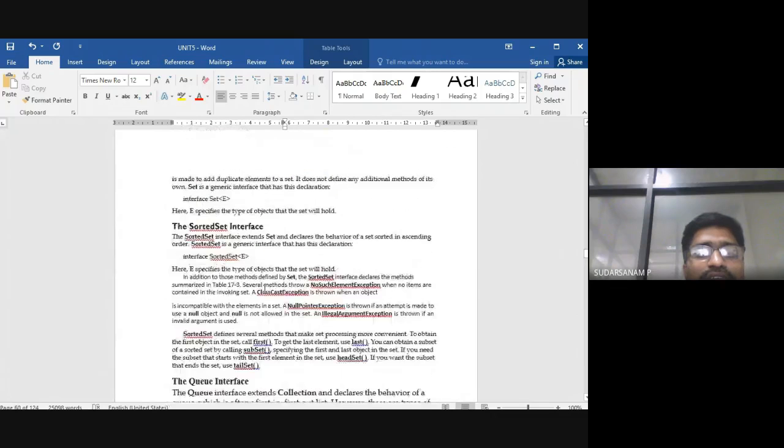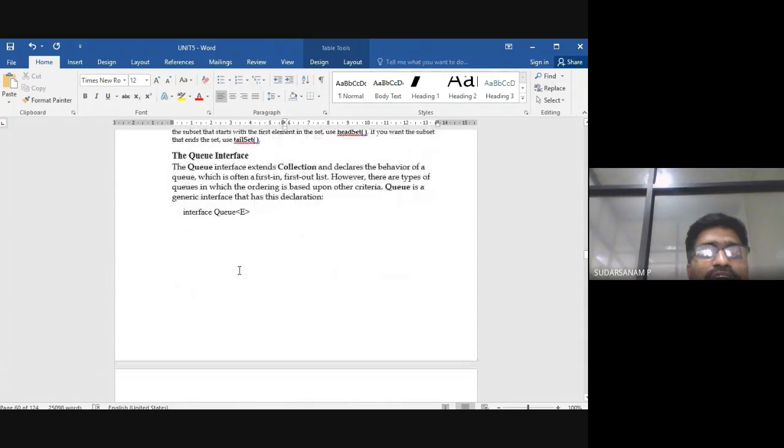So you have the interface SortedSet<E>, you can do it. Another one is the Queue interface. I already told you about queue operations. Queue is nothing but FIFO, first in first out. You can do all the queue operations you have done in data structures. You might have done the ordinary queue and another one called the circular queue. The ordinary queue is first in first out.